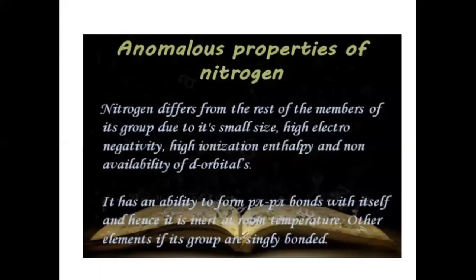Next is the anomalous properties of nitrogen. Nitrogen differs from the rest of the members of the group due to its small size, high electronegativity, high ionization enthalpy, and the non-availability of d orbitals. So nitrogen behaves differently from the other elements in this group. That is what we call the anomalous properties of nitrogen. It has the ability to form pπ-pπ bonds with itself, and hence it is inert.